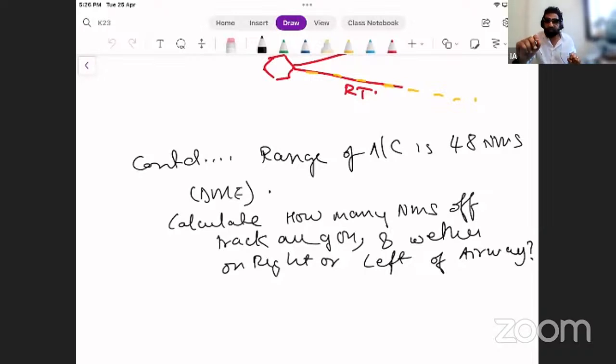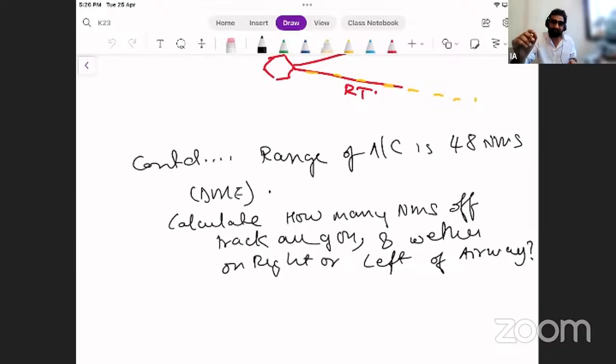If my airway QDM is 271, it means 271 is the center. And then on 271, I get 5 nautical miles on the right and 5 nautical miles on the left. If I am within 5 nautical miles right and left, I am on track. I am not off track, although I'm off the airway center line. Two different things. If you don't come back on center, you might get drifted. So it's always good to come back on the airway center line.